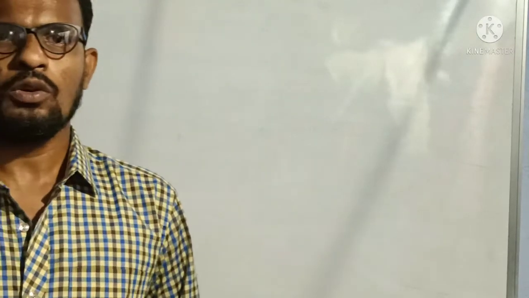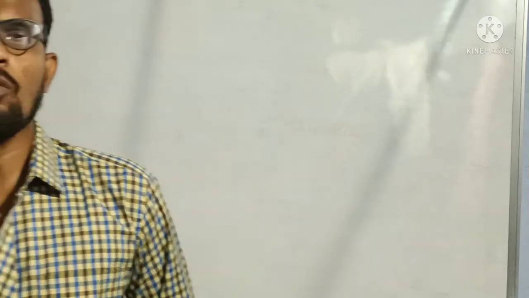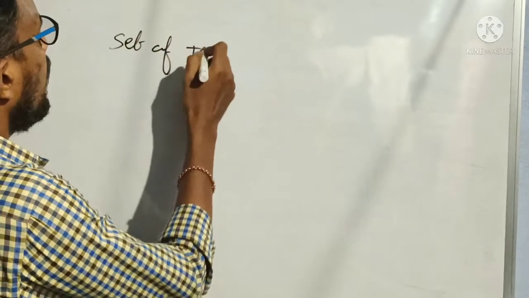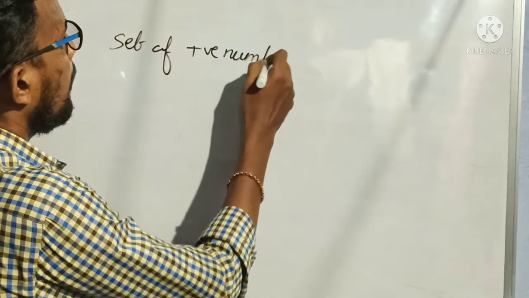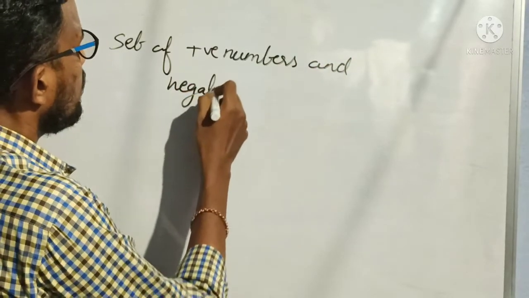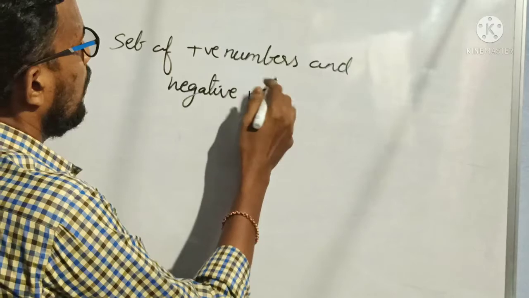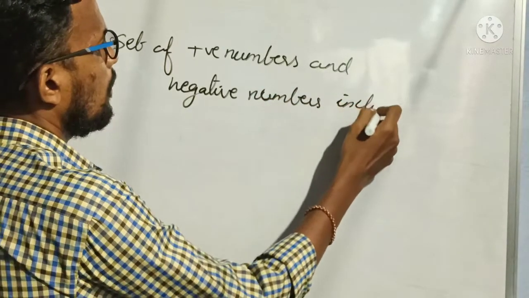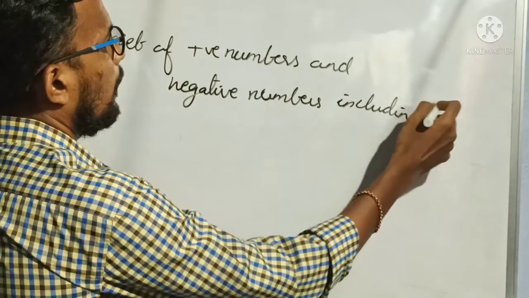Before that, I said, let us revise integers. So what are integers? Integers are nothing but the set of positive numbers and negative numbers including 0, right?